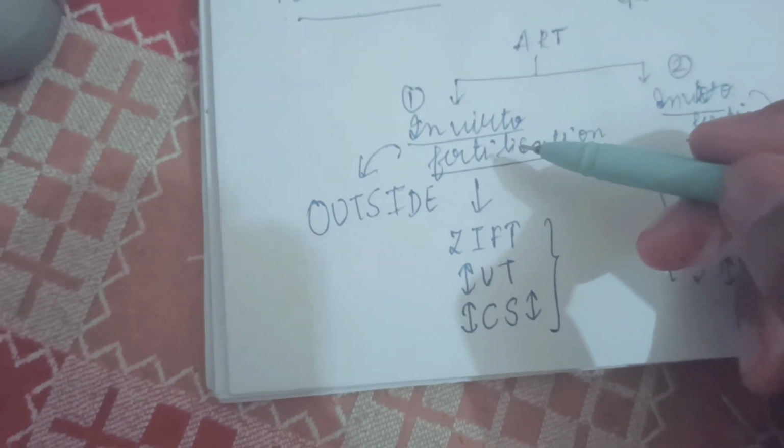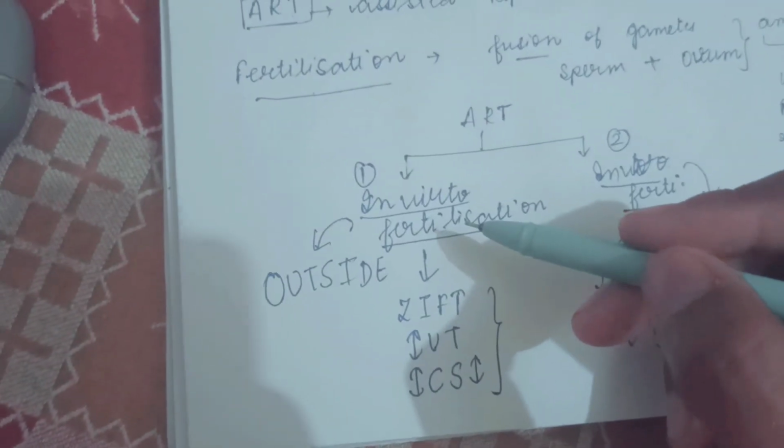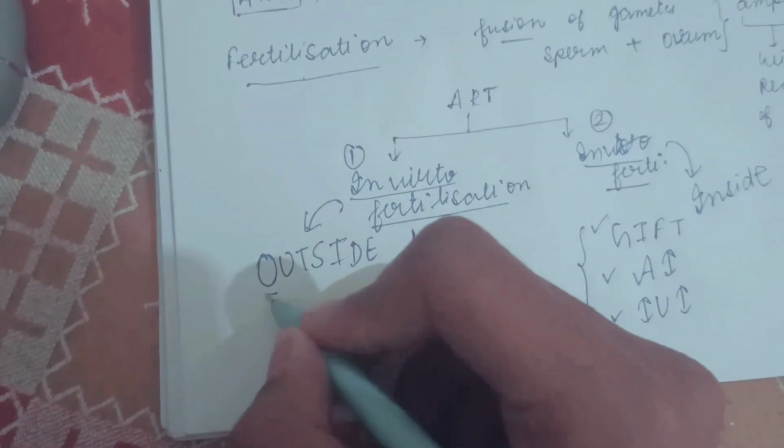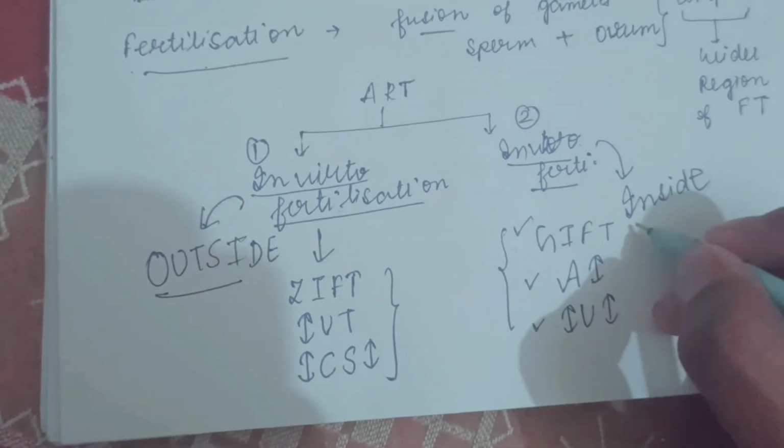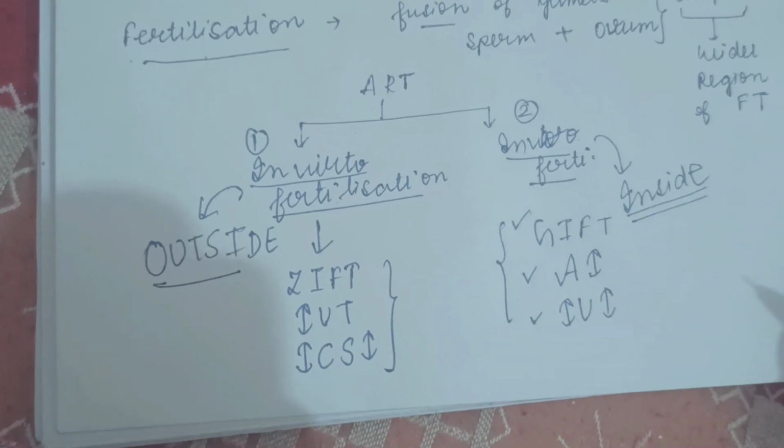I repeat again, in vitro fertilization means the fertilization happens outside the body of the female, and in vivo means inside the body of the female.